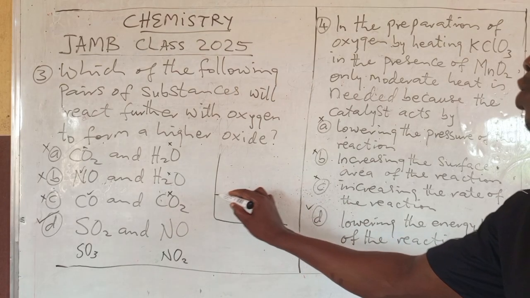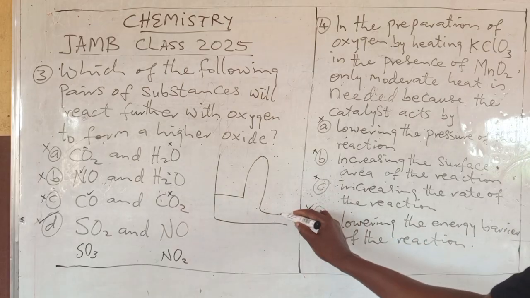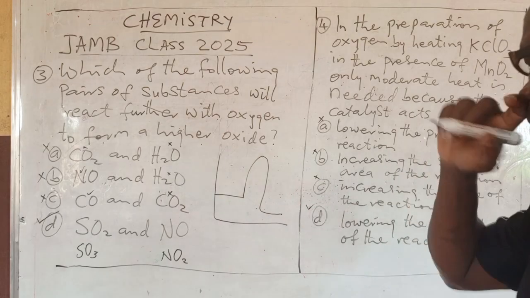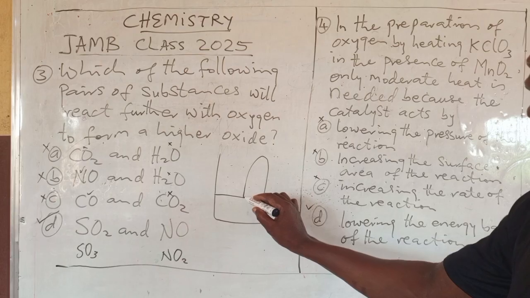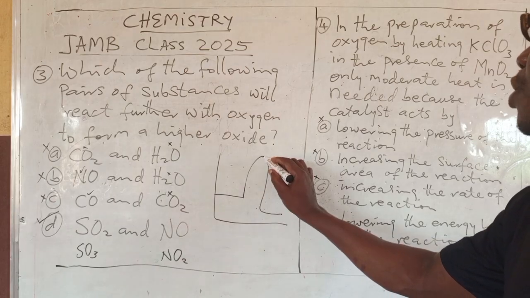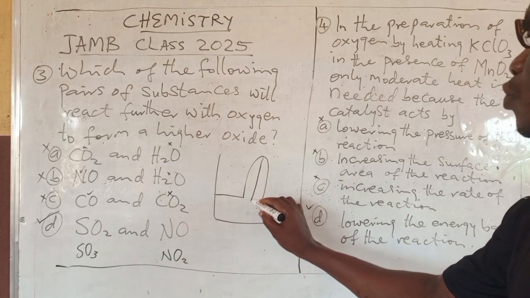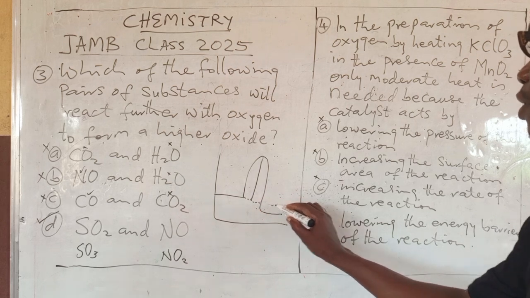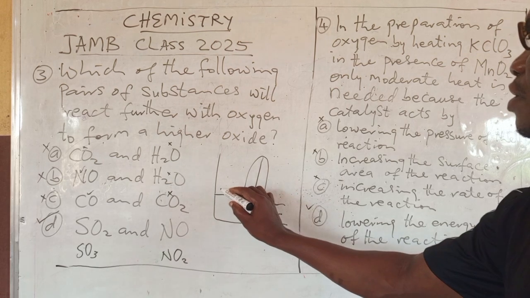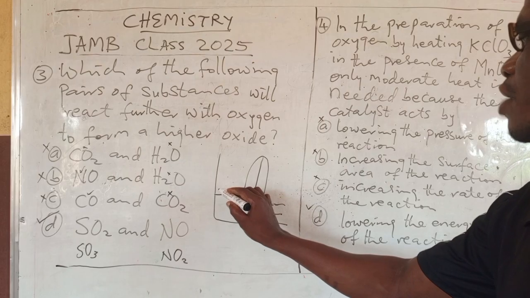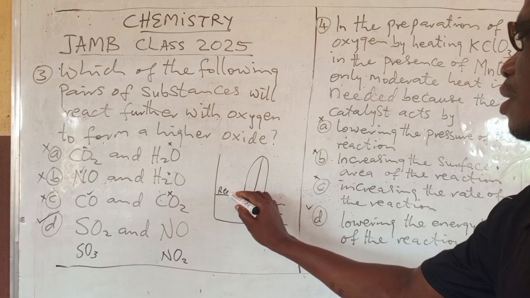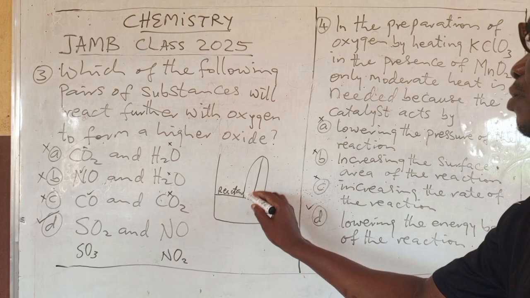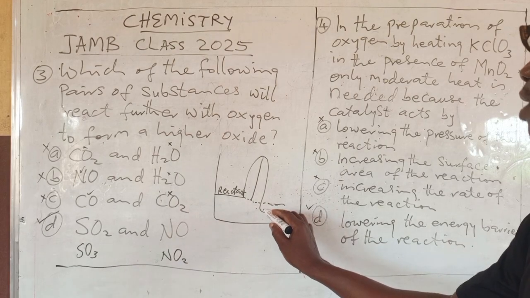If you have this reaction, maybe endothermic or exothermic, I can take any one. So if you have the curve, the energy barrier starts from the peak down to the reactant. This place is the reactant, and this is the product.